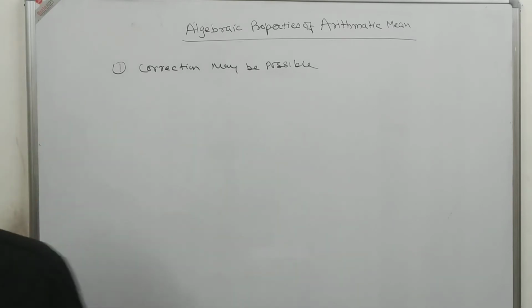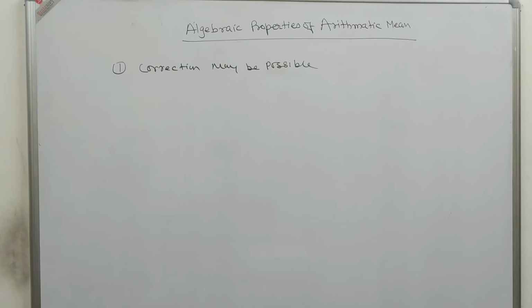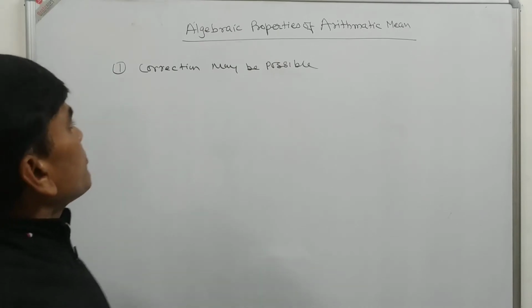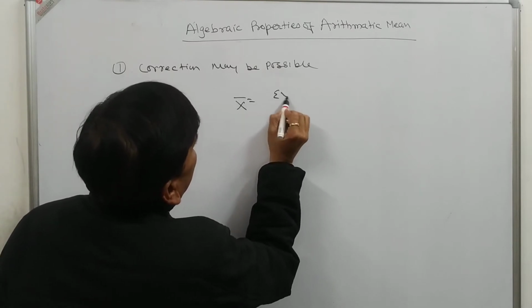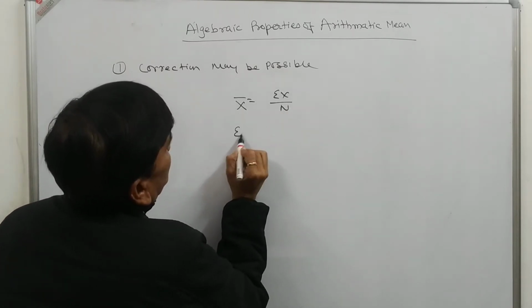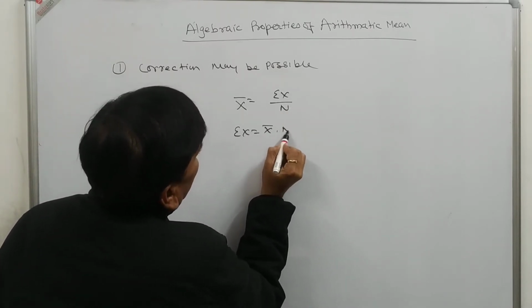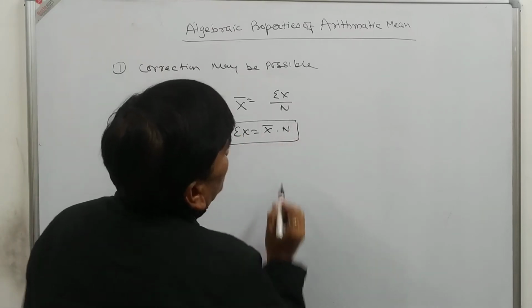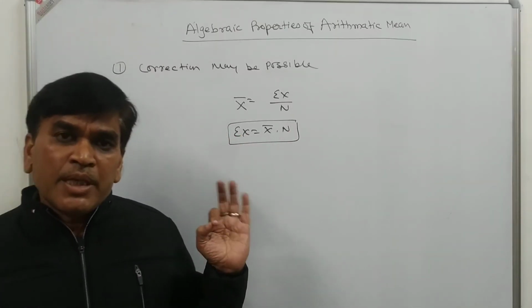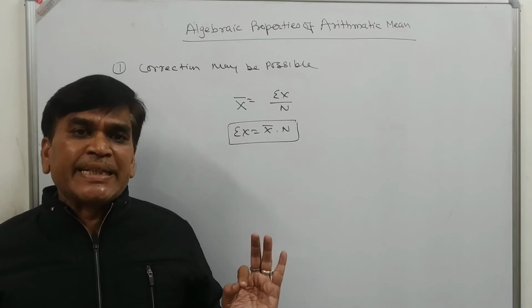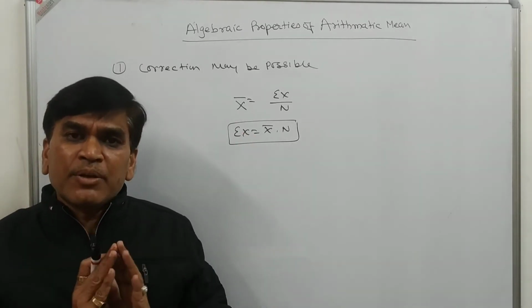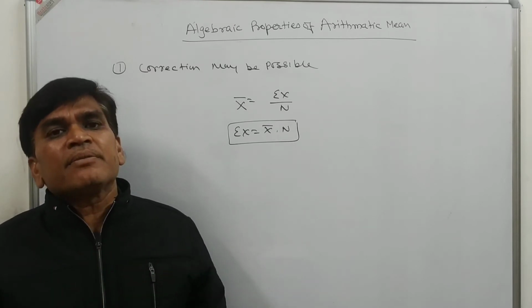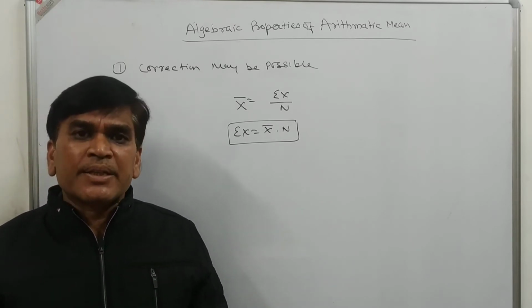In other measures like mode and median, this is not possible. Here x bar is sigma x divided by n, so sigma x is equal to x bar multiplied by n. If any value is misread, we can correct the arithmetic mean without solving the whole question again.